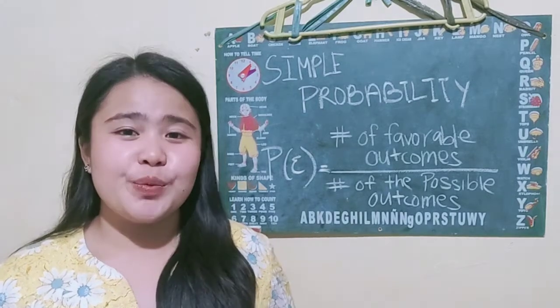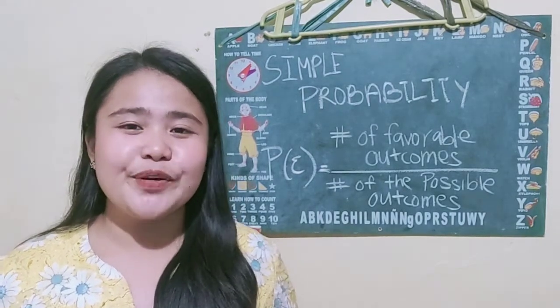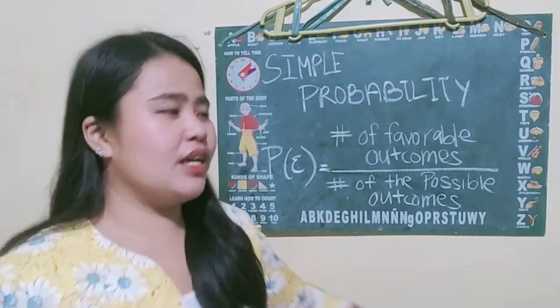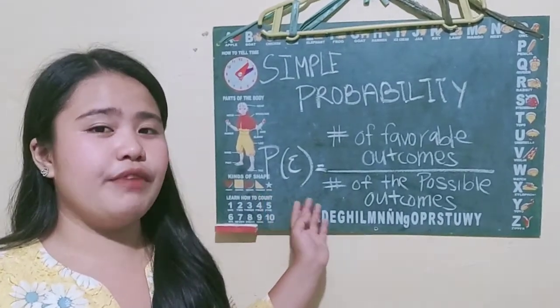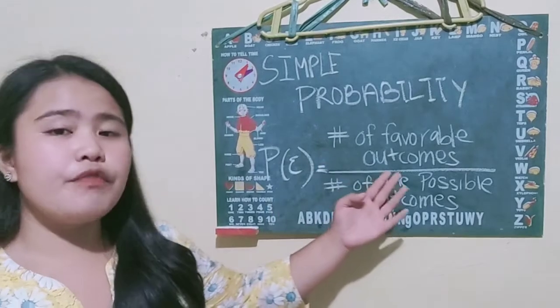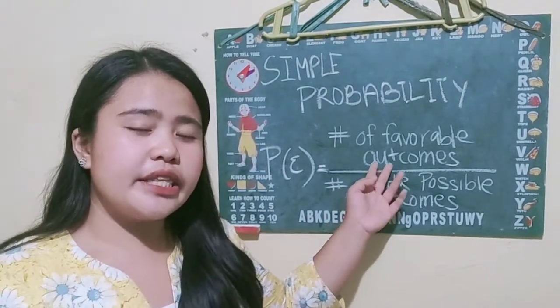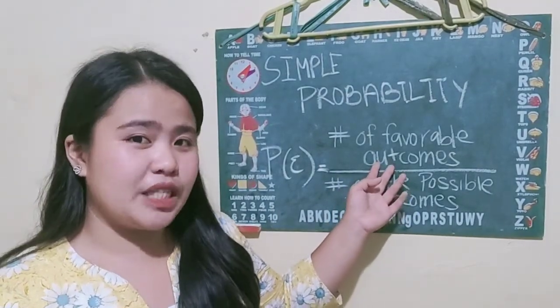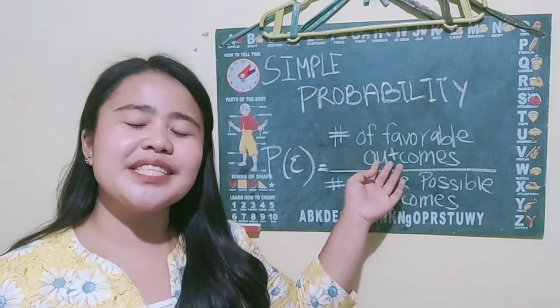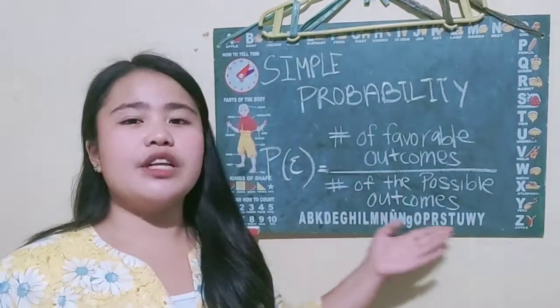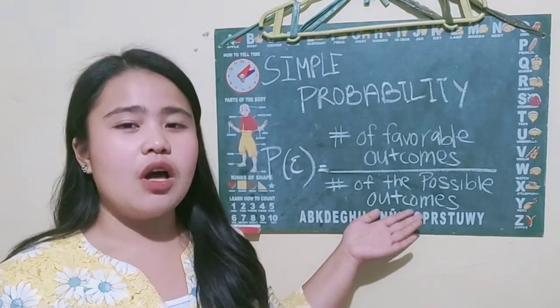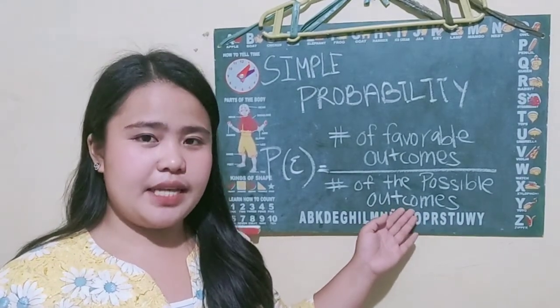So, the formula that we will be using in simple probability is the P of E, or the probability of the event, equals the number of favorable outcomes, or how frequent the possible outcomes are, or the ways our possible outcomes can occur, over the number of possible outcomes, or our sample space.